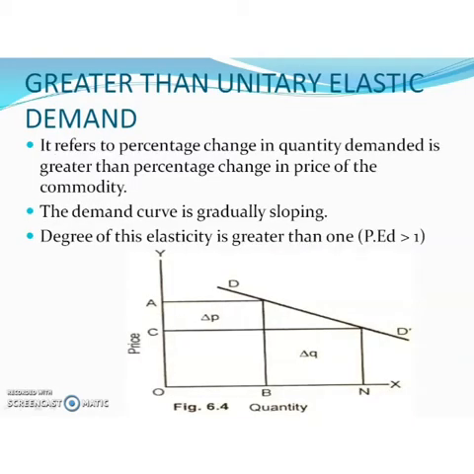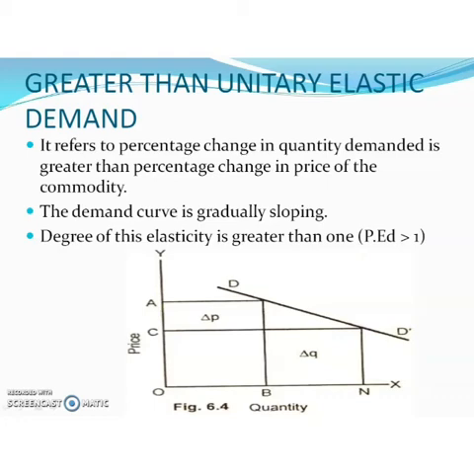Next is greater than unitary elastic demand, or elastic demand. In this case, the percentage change in quantity demanded is greater than the percentage change in price of the commodity. For example, if price rises by 50% and demand falls by 75%. So here price rises by only 50%, but the change in demand, that is 75%, is greater than the change in price. This situation is known as greater than unitary elastic demand.